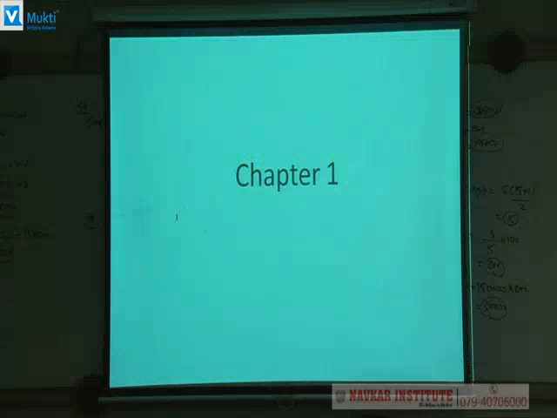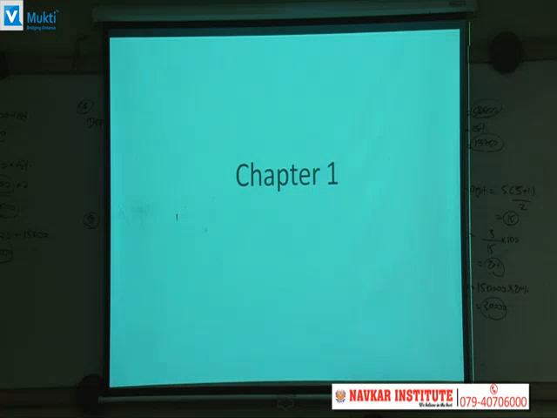Hello friends, now we are going to study chapter number 1 of CS management. Chapter number 1 is basically an introductory chapter. It talks about overall management in general. It talks about the various theories of management. It talks about the various aspects of the management, the objective of the management, use of the management, and what are the benefits of the management.